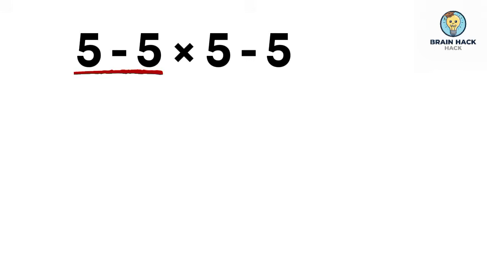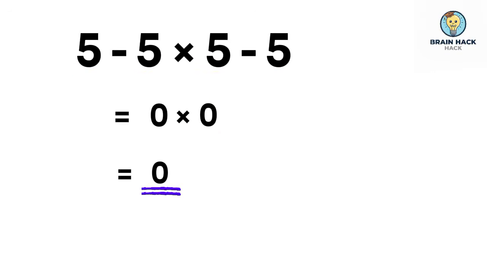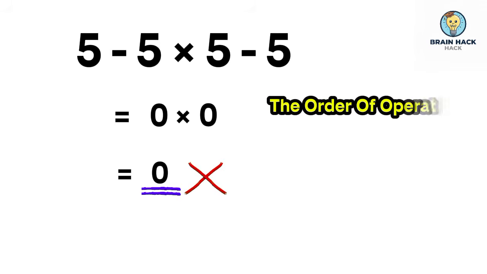5 minus 5 equals 0. And again, here we have 5 minus 5. So 0 multiplied by 0 gives us 0. But this answer is not correct, because it does not follow the order of operations.